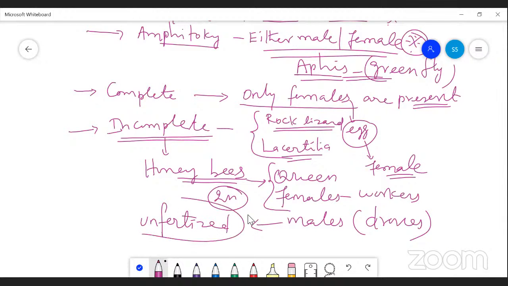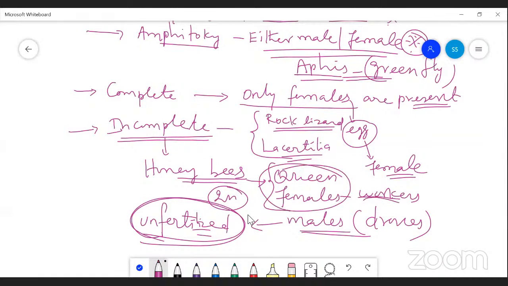So in examination, only males, only drones, are produced by the parthenogenesis process, but the females, that is the queen and also the other worker bees, develop by the normal sexual reproduction process.